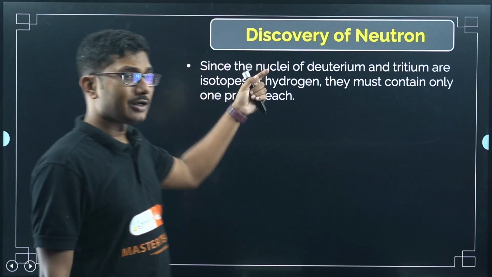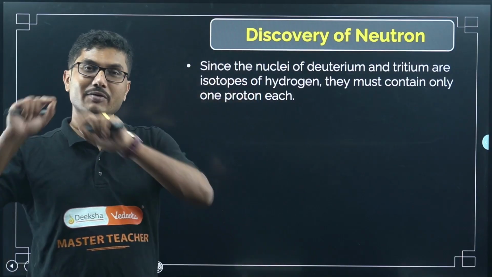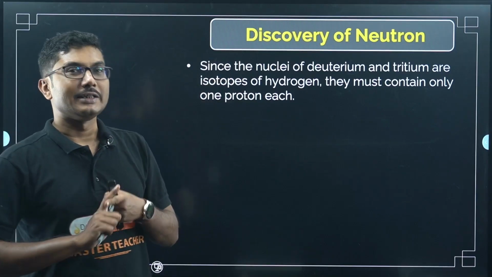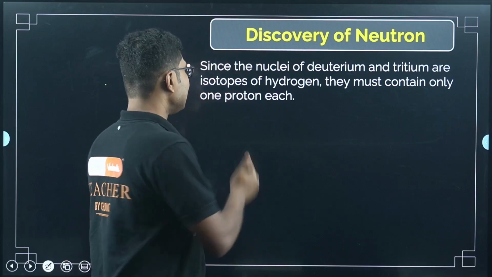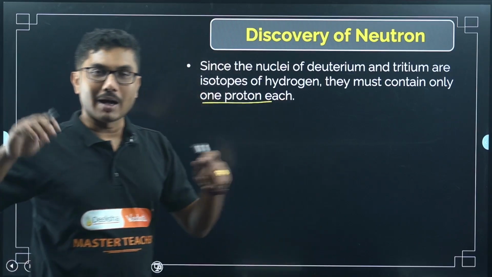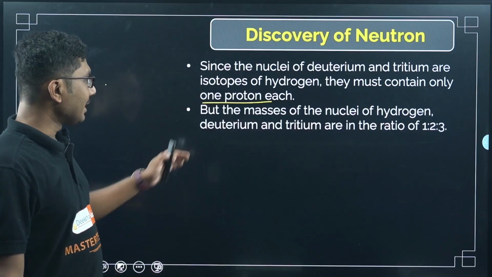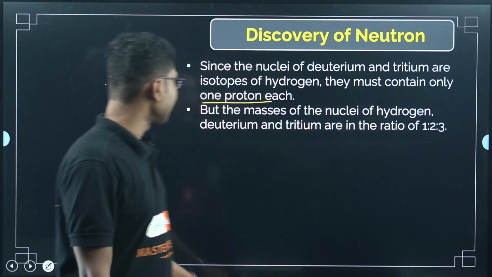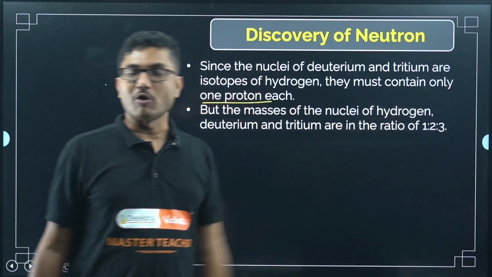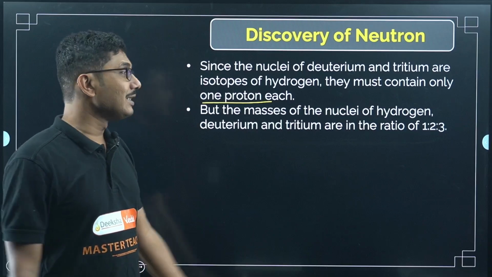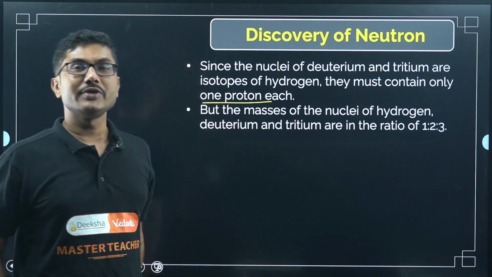That means deuterium and tritium, isotopes of hydrogen, have only 1 electron, so they should have only 1 proton. Then why are their masses different? The masses of the nuclei of hydrogen, deuterium and tritium are in the ratio 1:2:3. Very surprisingly, if hydrogen is 1, then deuterium is 2 and tritium is 3.